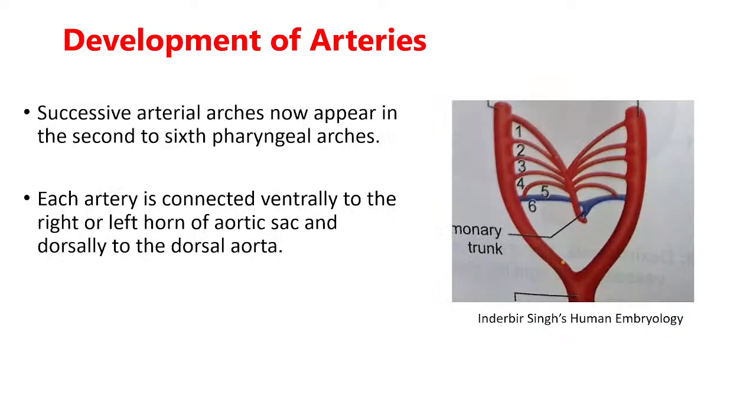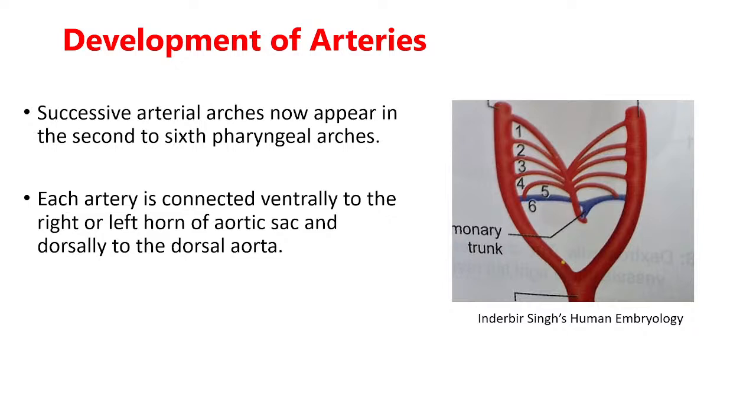Now what happens later? As I told you, successively there is formation of the second pharyngeal arch, third, and so there will be an arch artery in each. So there will be formation of the arches, and in them the arch arteries. Successively there will be formation of the second arch artery, third arch artery, fourth arch artery, fifth arch artery, and sixth arch artery. They will be connecting the left and right horns of the aortic sac to the dorsal aorta. You are getting me?